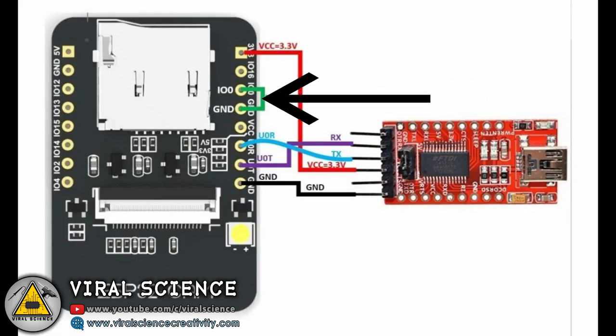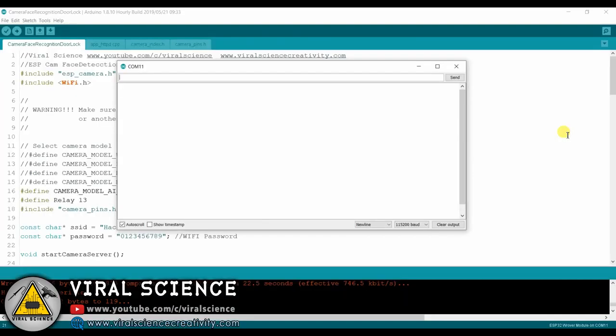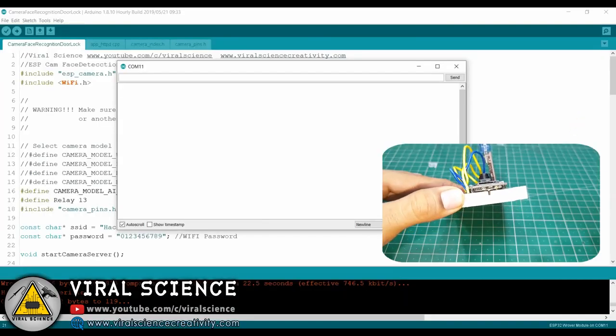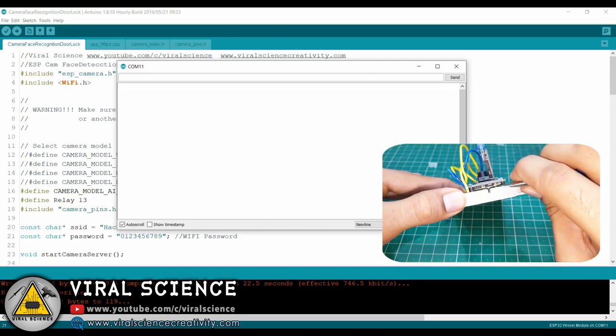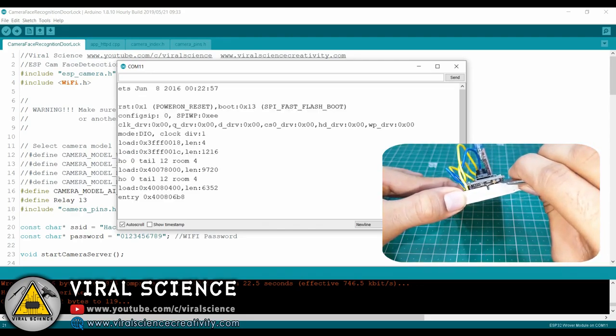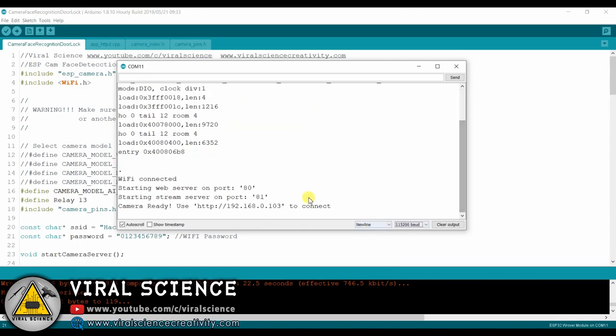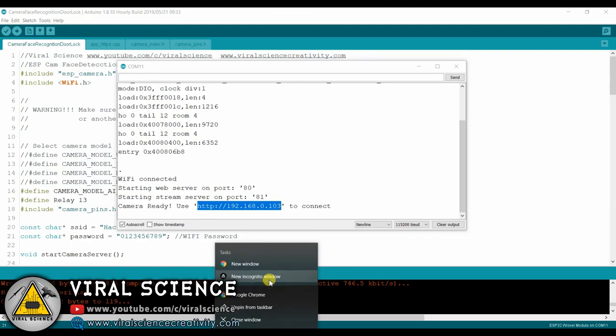After you finish uploading, remove this jumper cap which is from IO0 and ground. Now select the baud rate and again press the reset button. Now you will get an IP address link, copy it and paste it in your browser and open it.